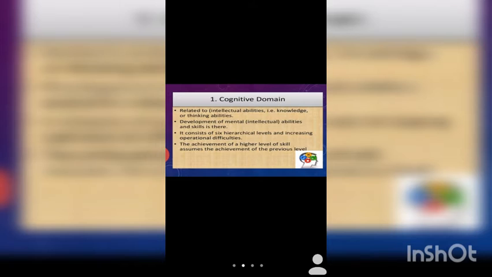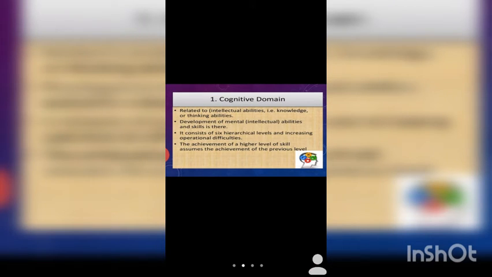So this is the Bloom taxonomy of educational domain. Bloom has given the taxonomy, that's why it's named Bloom taxonomy. There are three domains: cognitive domain, affective domain, and psychomotor domain. The first one is the cognitive domain. I have told you that it's related to the intellectual ability, that is knowledge or thinking abilities of the students, and development of mental abilities and skill is there in the cognitive domain.